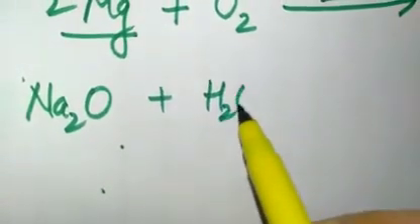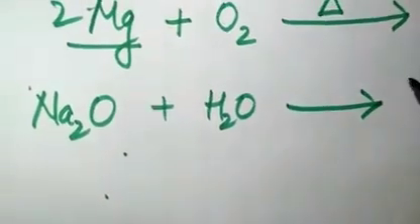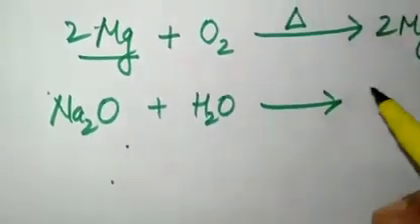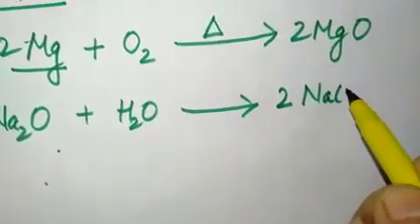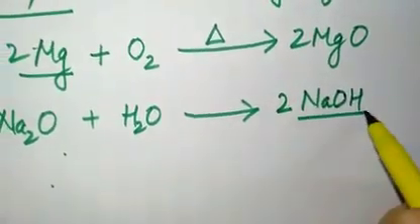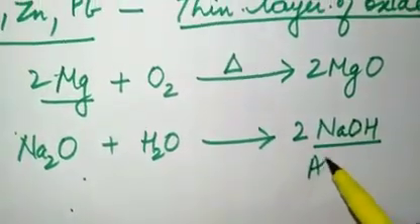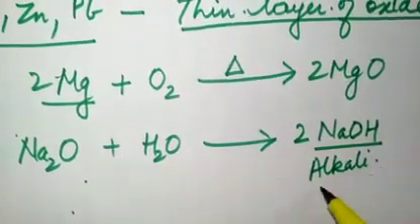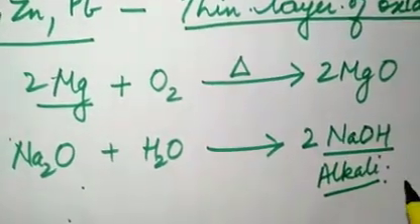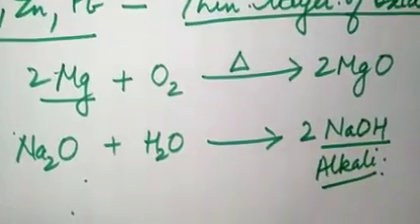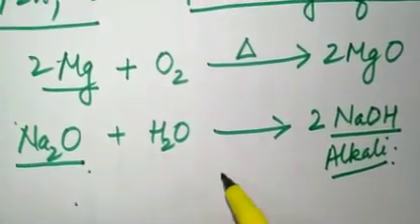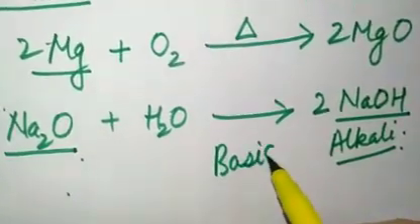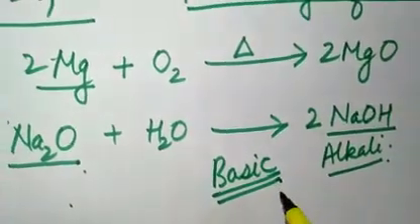If you react it with water, then what is formed is sodium hydroxide. You know that sodium hydroxide is an alkali, a soluble base. So this is basic in nature. We can say that metal oxides are basic in nature. All the metal oxides are basic in nature.